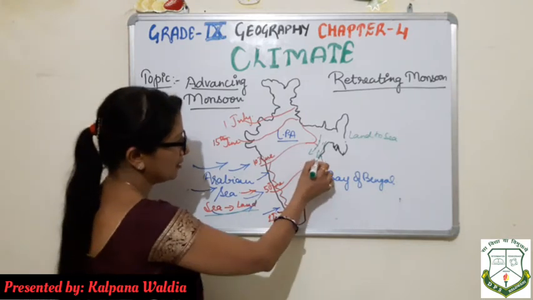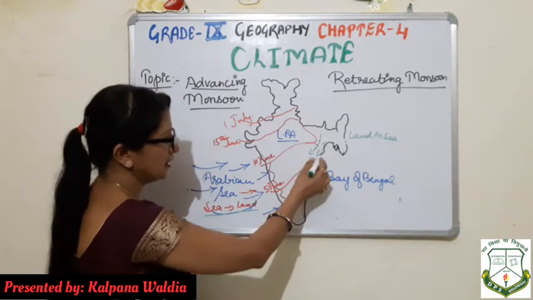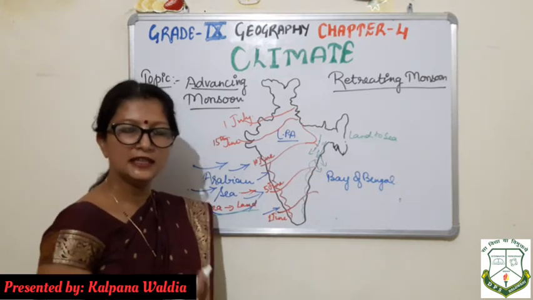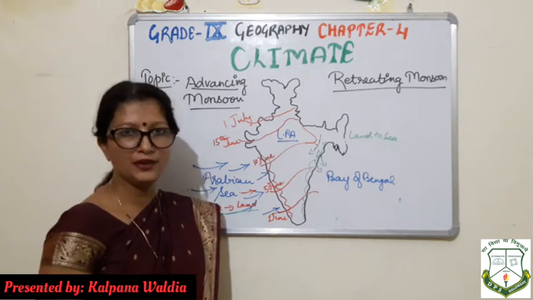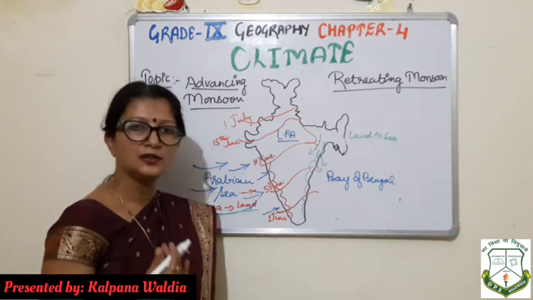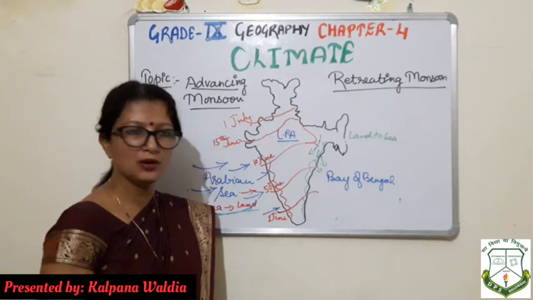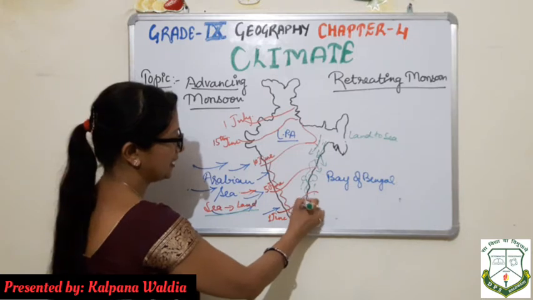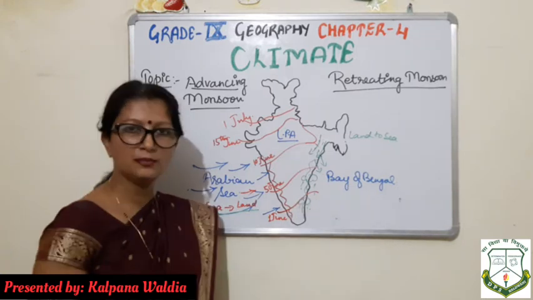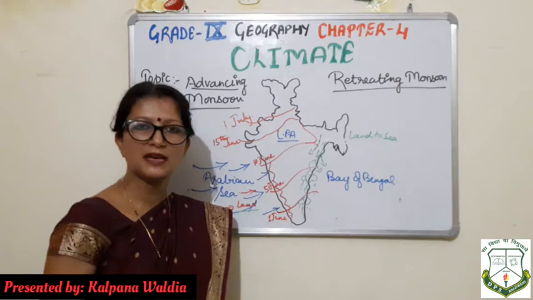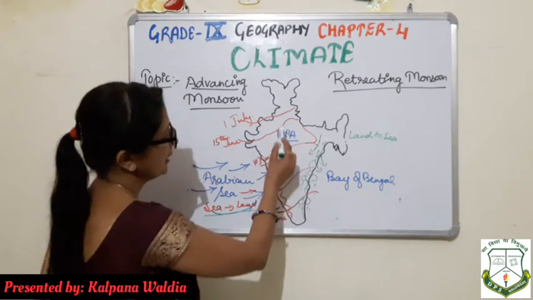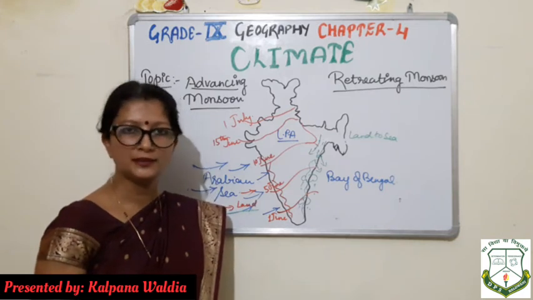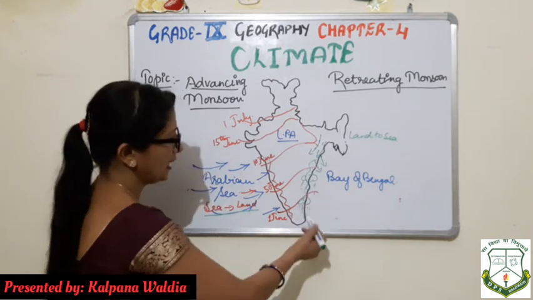So they are moving back. But while moving back also, they get struck with the Eastern Ghats of Indian land, and then they shower in the month of October or November. So that is called the duration of retreating monsoon. You might have observed showers during the month of November or December in these areas, which sometimes surprises us, because most of us in the northern plains find rainfall during the month of June, July.